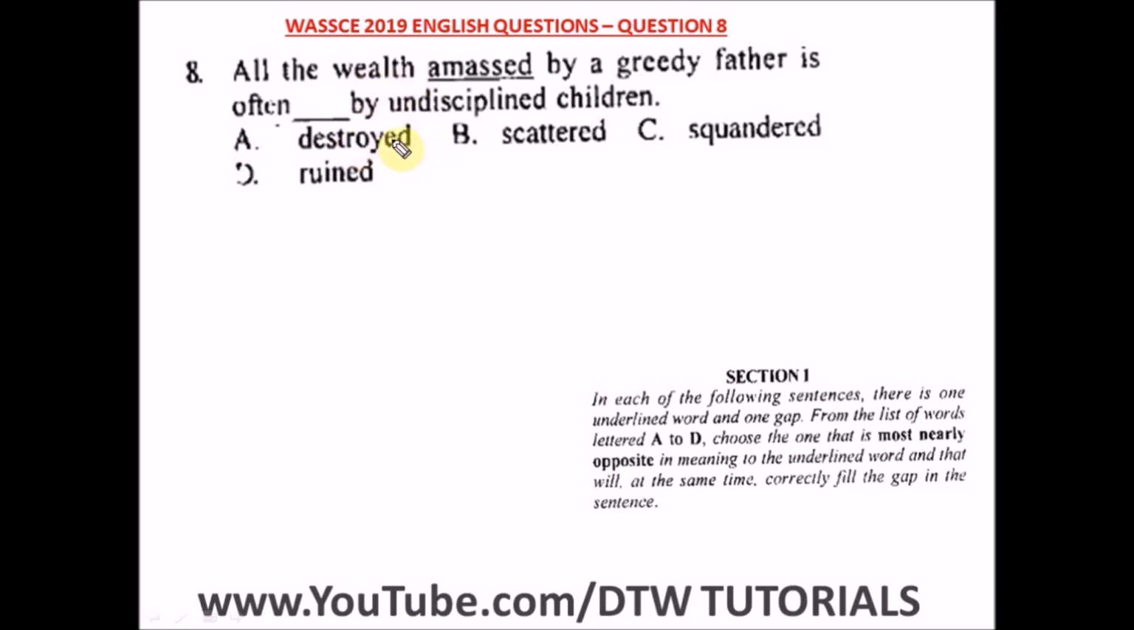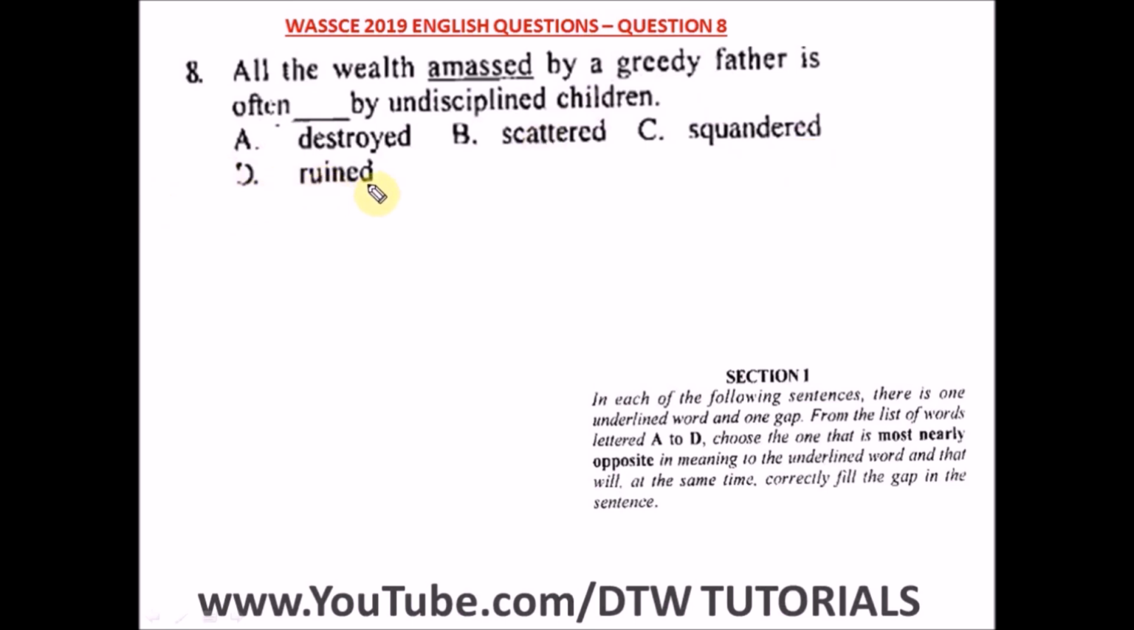We're talking of wealth here, so it can be knocked down or demolished. Okay, B says scattered. Scattered means thrown away. All right, that's what it means. So C says squandered. Yes, this is the right word here, and that's the opposite to this meaning and would suit this sentence well. Squandered means to misuse, to spend recklessly, foolishly. That's the meaning of the word squandered.